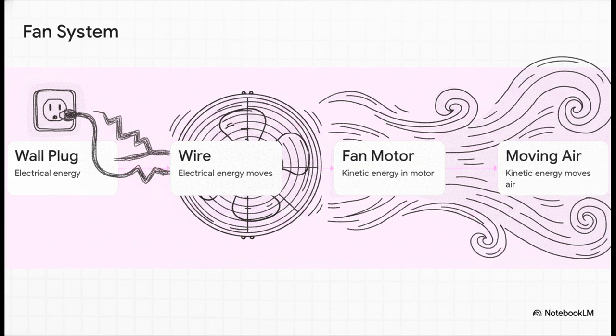Here is another incredible electrical system, a simple room fan. This time, we draw electrical energy straight from the wall plug. It transfers through the wire right into the fan's motor. But right here, the electrical energy transforms into kinetic energy. The motor starts to spin, transferring that kinetic energy into the moving fan blades, which then transfer it into the moving air that cools your face. It's literally invisible electricity becoming physical wind.